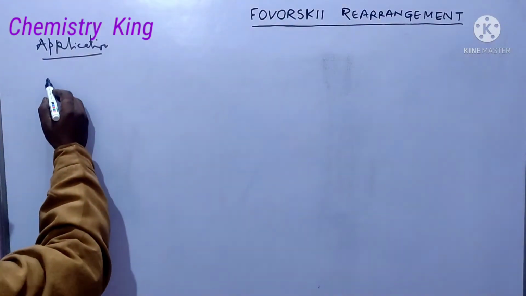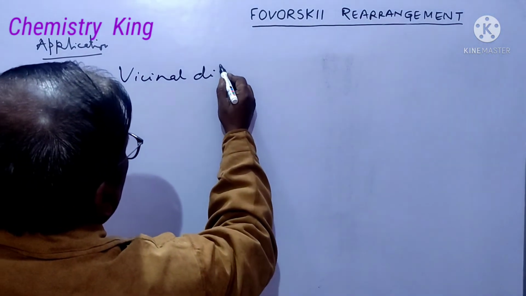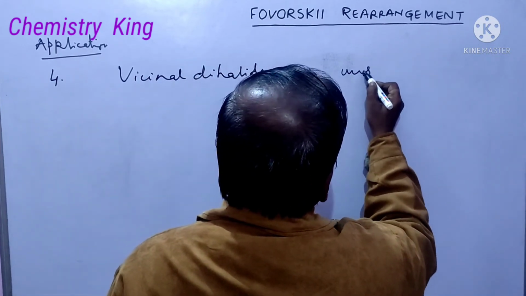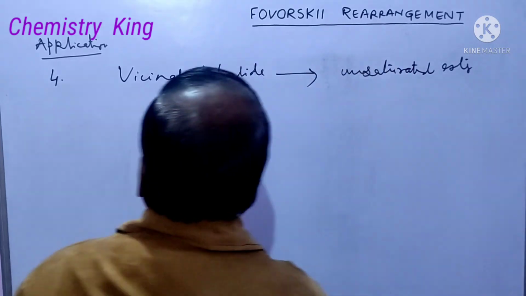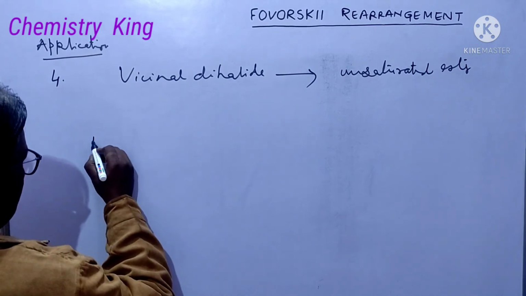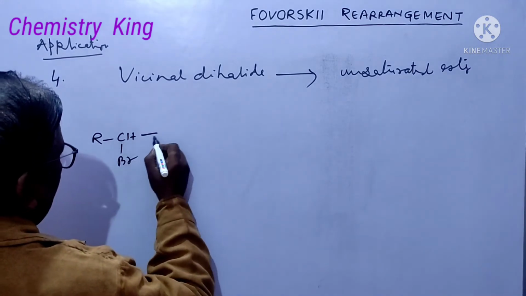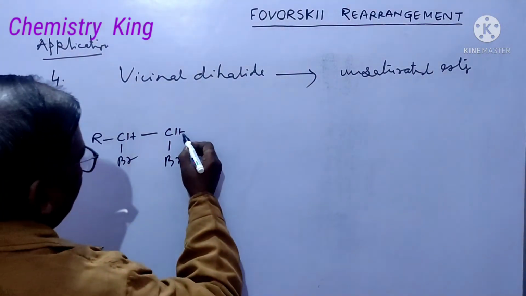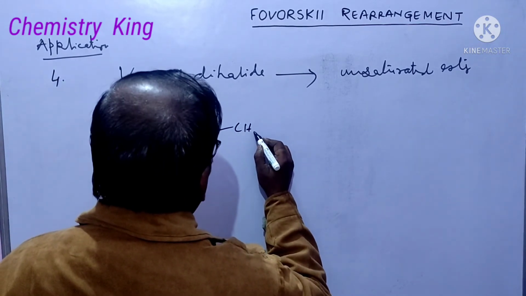Number 4, fourth application. Vicinal dihalide will also produce unsaturated ester. How? Suppose it is RCHBr, CHBr. It is vicinal dihalide. C double bond O CH2R.